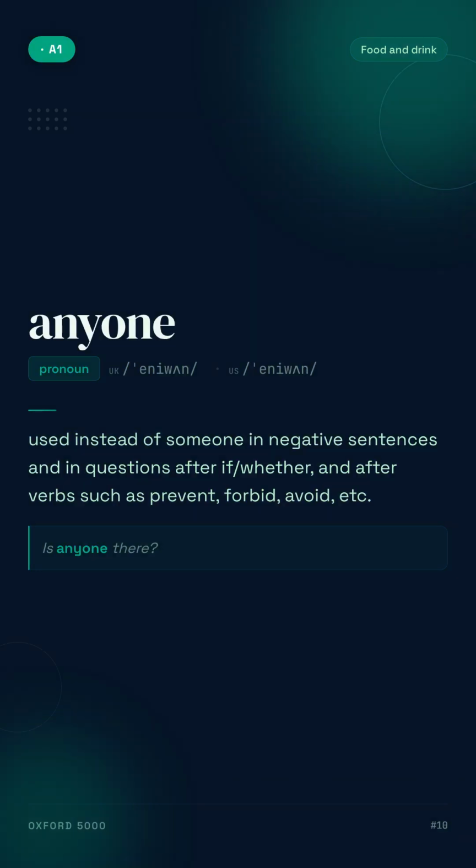Anyone. Used instead of someone in negative sentences and in questions after if, whether, and after verbs such as prevent, forbid, avoid, etc. For example, is anyone there?